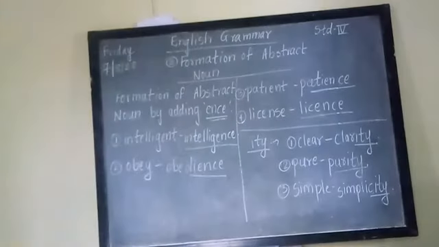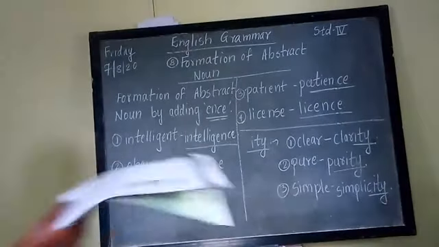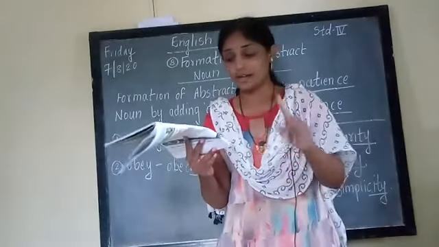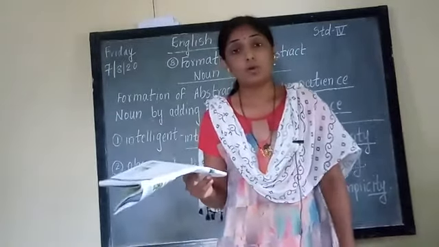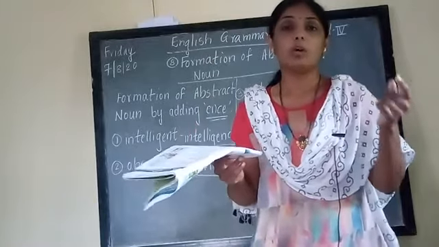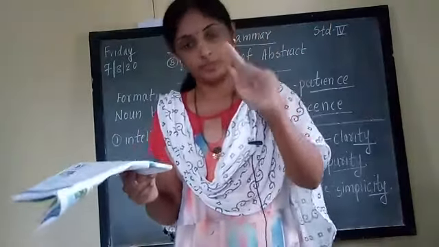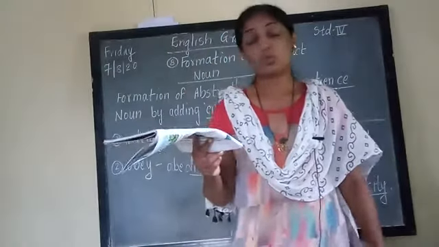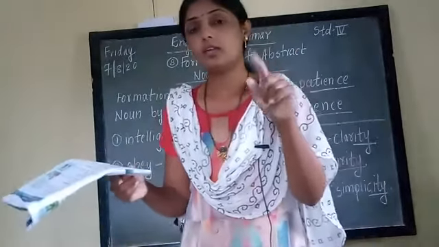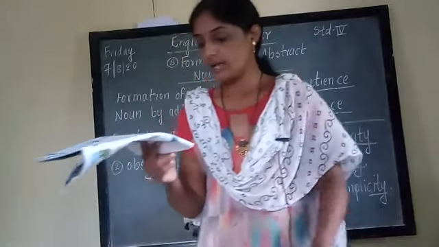Now for the word beautiful, when we change it to abstract noun, what have we added? TY. Poor, for poor also we have changed it to poverty, TY. Cruel, cruelty, TY is added.